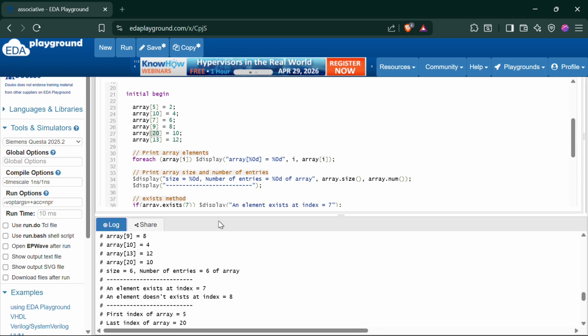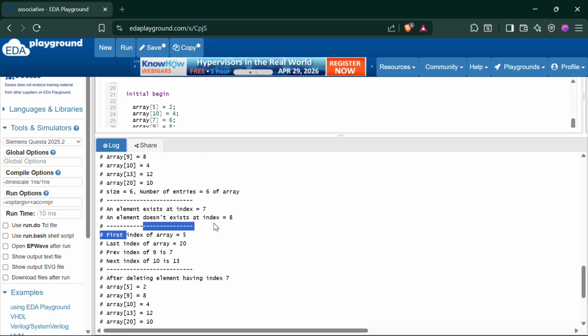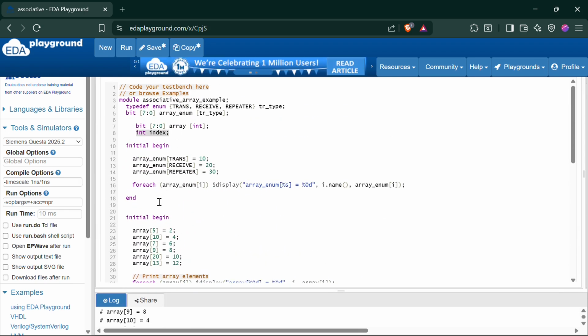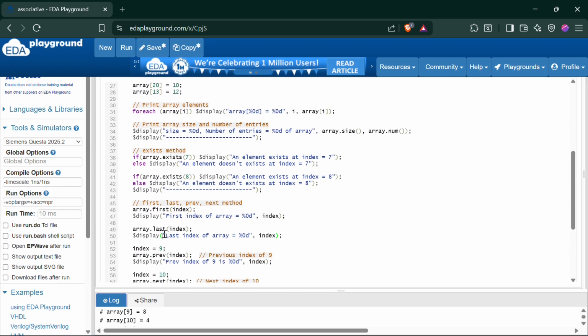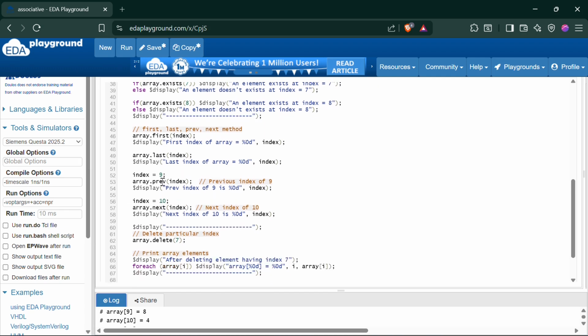So the last index will be 20. But what is the next index after 5? It will be 20. And for this index you have created a variable and you are using this index in your code. So in this way you can use these methods.